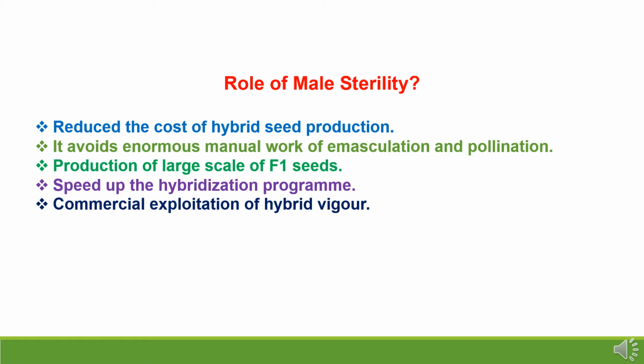In case of cotton or tomato or okra, we are not using a male sterile line. There we have laborious work of the emasculation process, where we are removing the male pollen, and again we have to go for manual crossing. So in case of male sterility, if we are using these male sterile lines, there will be no need of emasculation and manual pollination. Male sterility supports production of large scale F1 hybrid seed, and we can speed up the hybridization program, and there will be commercial exploitation of hybrid vigor.